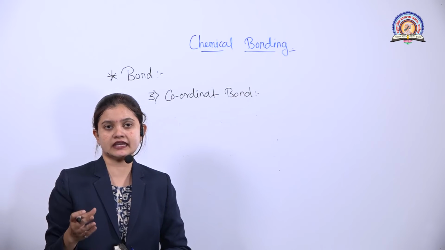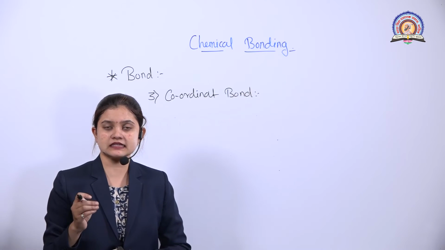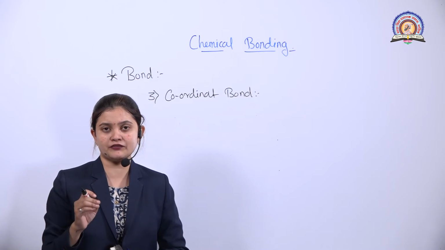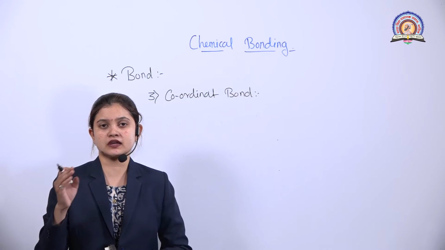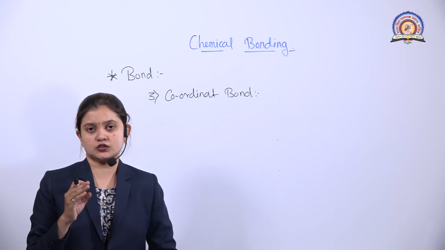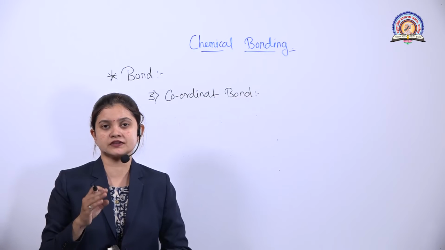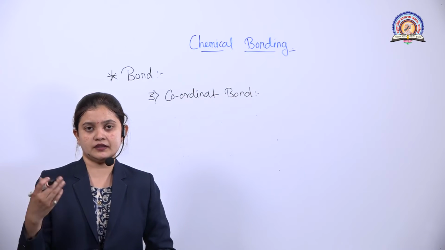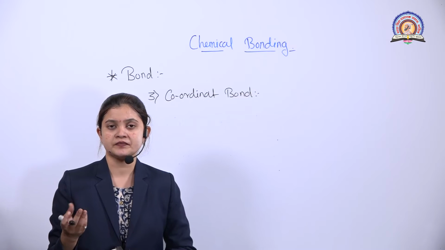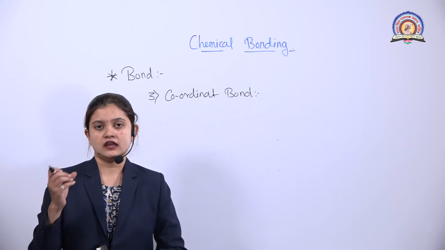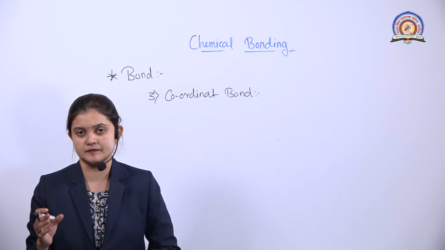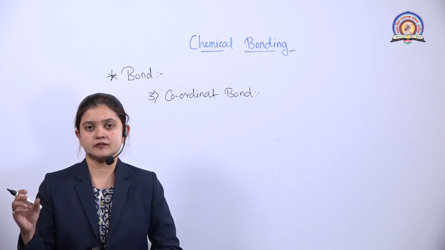Here we can take the example of ammonia. In nitrogen there are 2 electrons present which form a lone pair, and it shares those 2 non-bonded electrons with hydrogen. Hydrogen requires only 2 electrons to get a helium configuration. That means it will accept those 2 electrons and form a stable electronic configuration. So this is nothing but the coordinate bond.